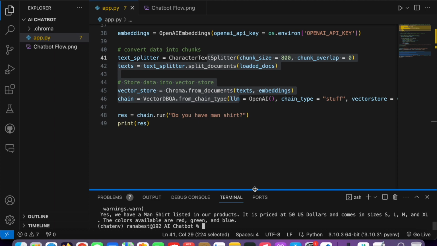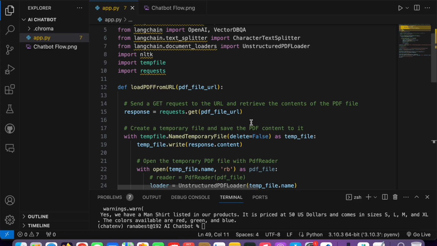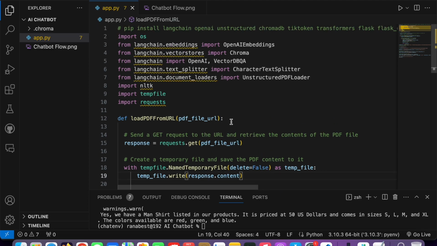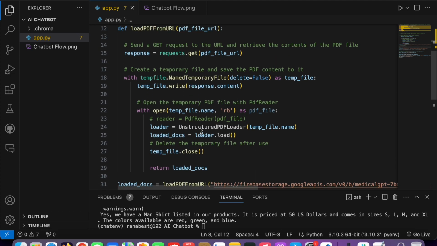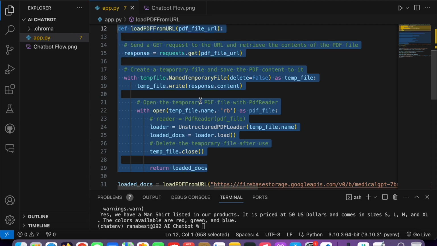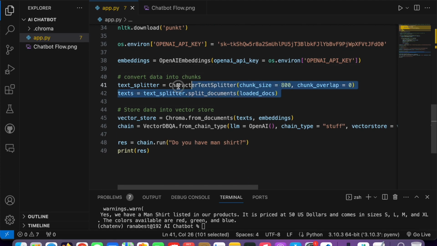And now we are going to build another, which is a kind of front end UI, where we will ask a question from our website and pass it to it, and it will process it and we will get the response back. This is the main point here. If I summarize for you, these are some Langchain for processing our LLM and vector stores. We use this function for loading the content from our PDF, and then we use the OpenAI embeddings, and then first we converted our data into different chunks, and then we store those embeddings and chunks into our vector store, which is the Chroma one here.